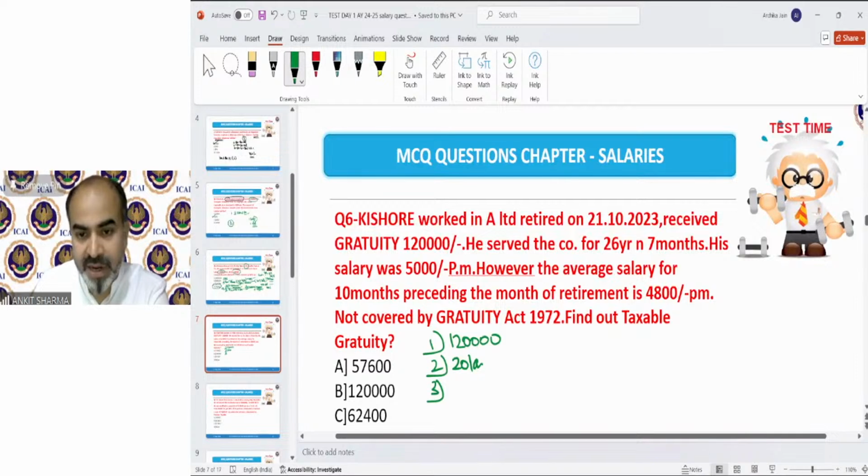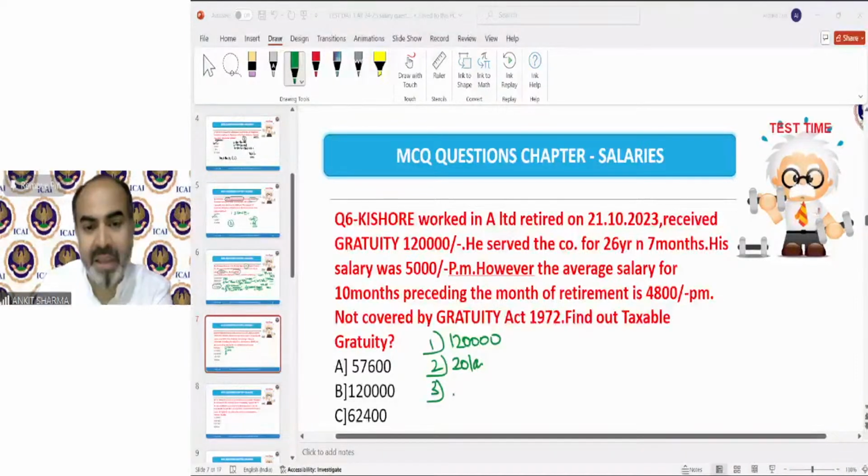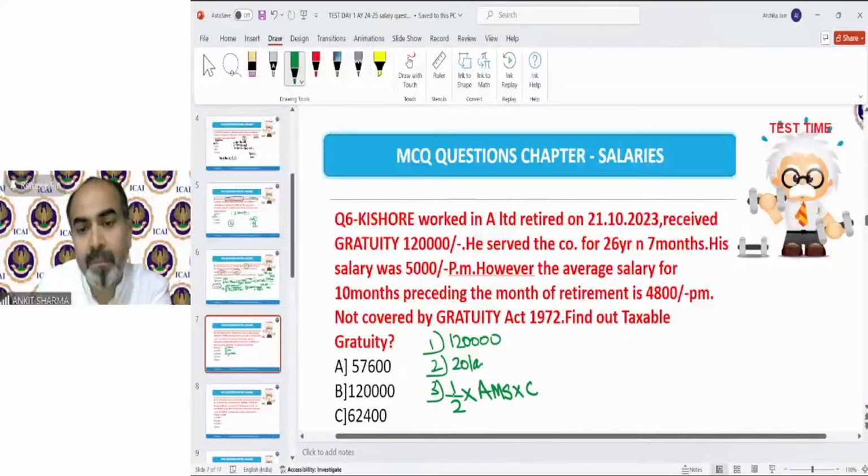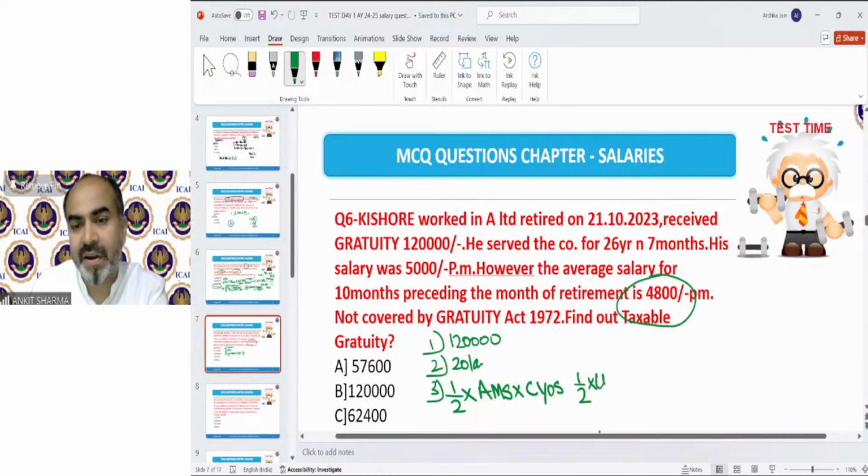So if payment of Gratuity Act is not applicable, we will have a different formula to calculate the exemption. That is 1/2 into average monthly salary into completed year of service. So if we solve that, that will be 1/2. Average monthly salary has been given in question, 4,800. And for this C case, we ignore the months. We do not consider the month or fraction.